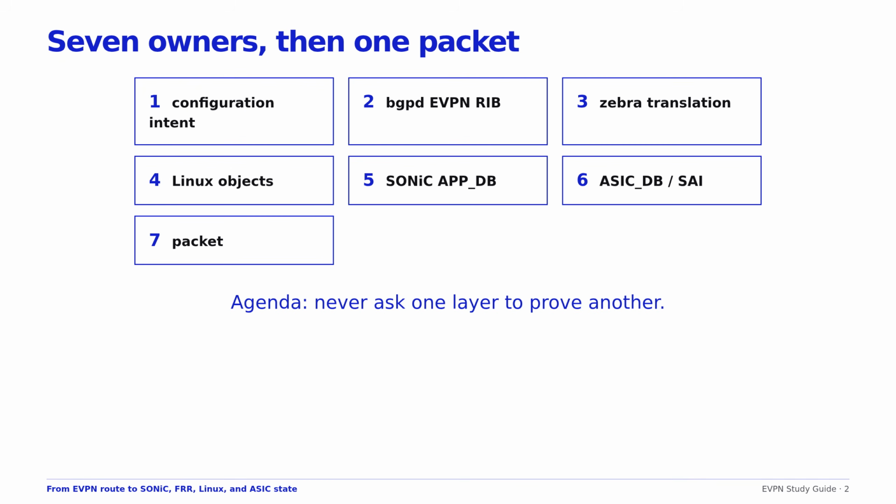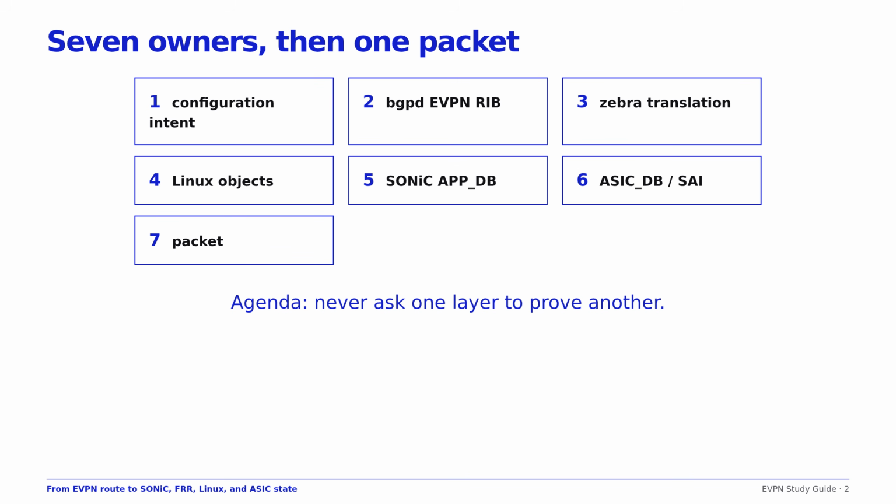Here is our agenda. We shall begin with authoritative configuration intent. We shall inspect FRR BGP receipt, selection, and export. We shall cross the Zebra boundary into routes, neighbors, forwarding database entries, and next hops. We shall identify the Linux bridge, VRF, VXLAN, and netlink objects FRR depends upon.